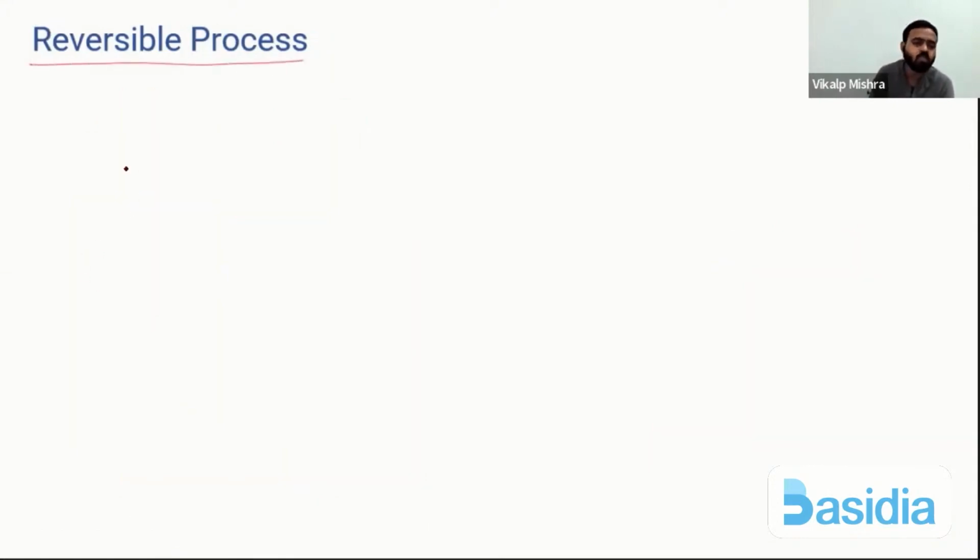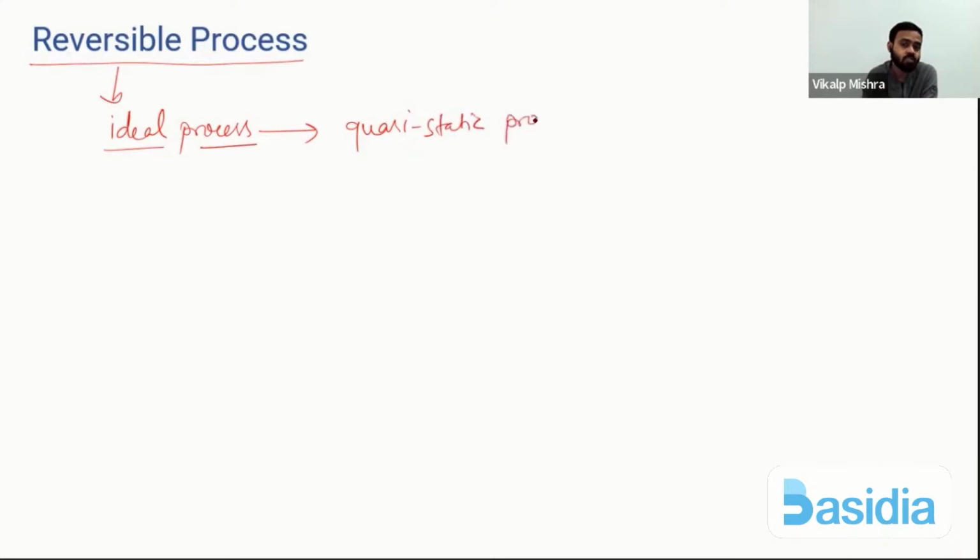रिवर्सिबल प्रोसेस. Okay, so reversible processes are ideal processes. ये हम लोग पढ़ते हैं, ये हमारे किताबों में ही मिलते हैं ये प्रोसेस. These processes are not possible practically. Okay, so ideal process. So what are reversible processes? Reversible processes are, we can say, quasi-static processes.